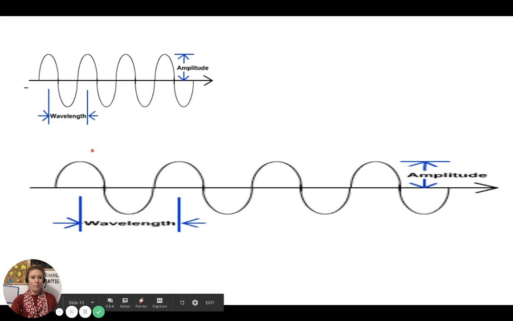The amplitude is the same, but the wavelength is different. That means one is not louder or quieter. They are the same volume, but one is higher pitch and one is lower pitch.